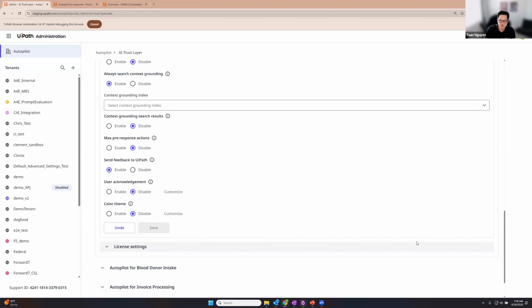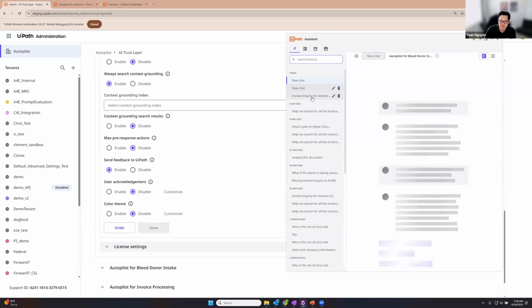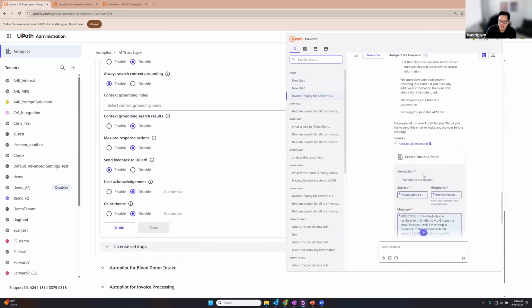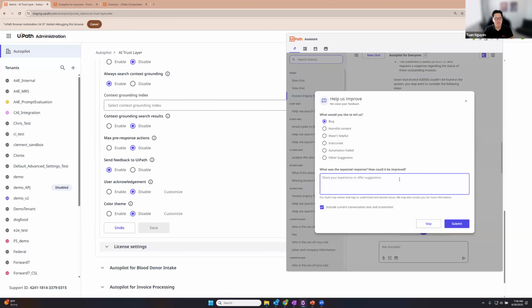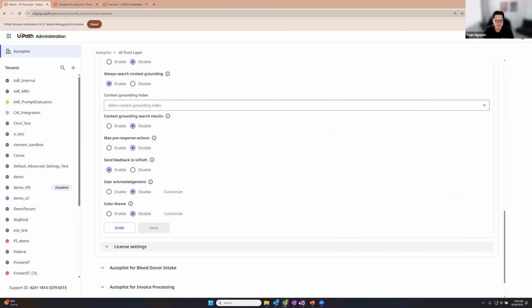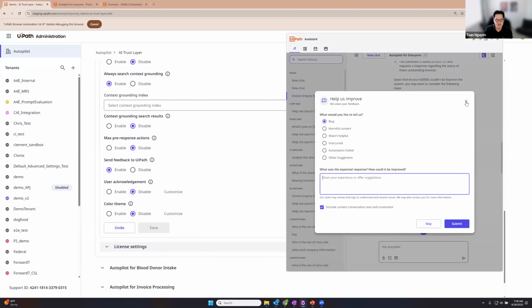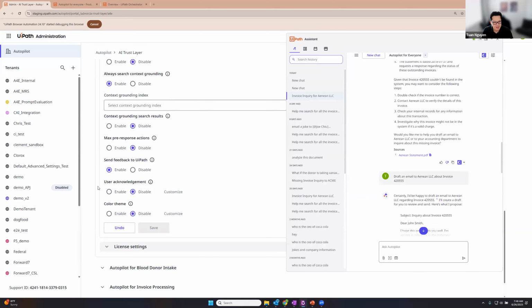All the information or feedback that you use in chat right now is fairly restricted to what we get. But when you downvote something, it does log a Jira ticket on our end, so that we can improve the product. If you don't want to send anything on to us at all, you can just disable this. We will still log telemetry, but you won't see a dialog. Nothing is going to get logged on our end.